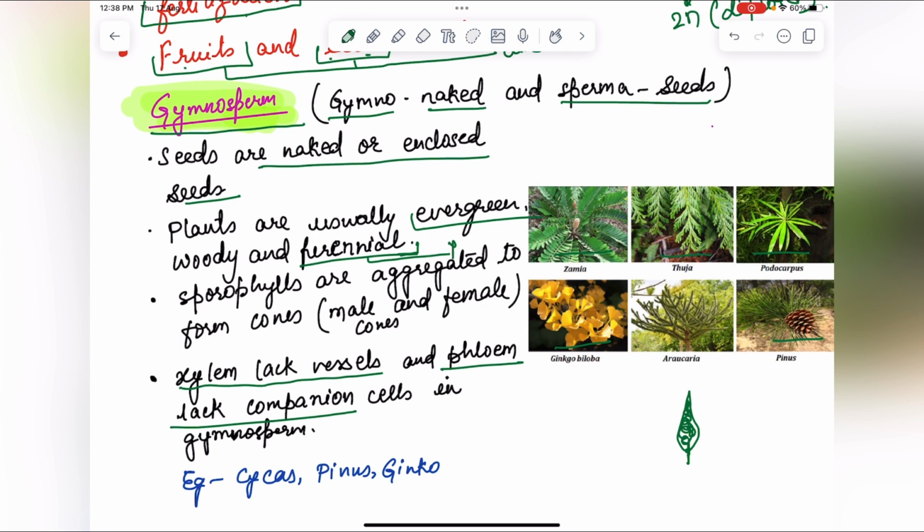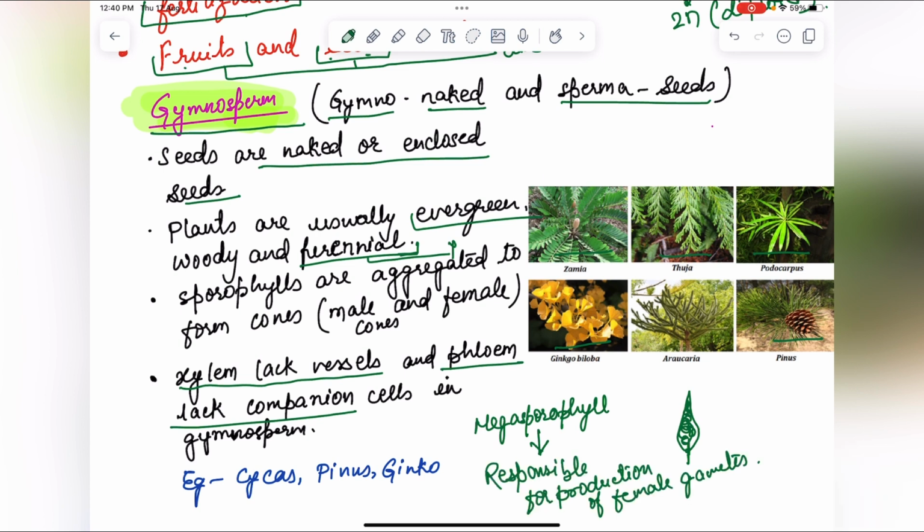In gymnosperm, the seeds are not enclosed inside fruits. Instead, they lie exposed over the megasporophylls. What is megasporophyll? Phyll means the sporophylls which bear megasporangium, responsible for the production of female gametes.